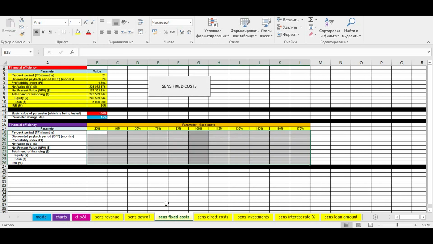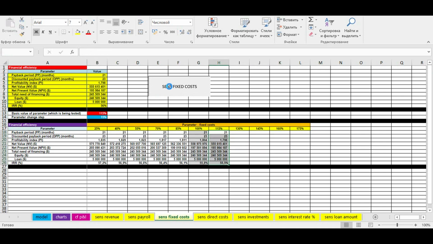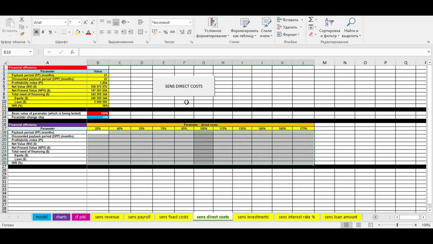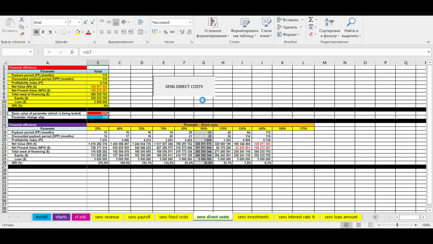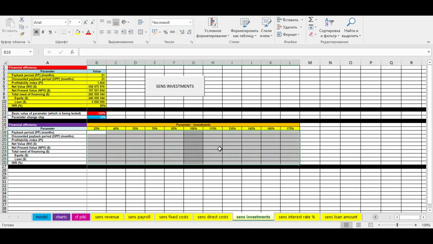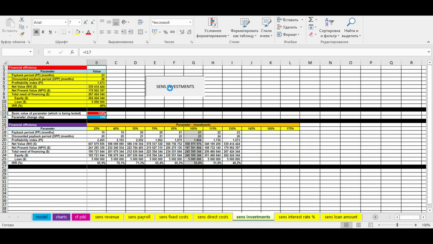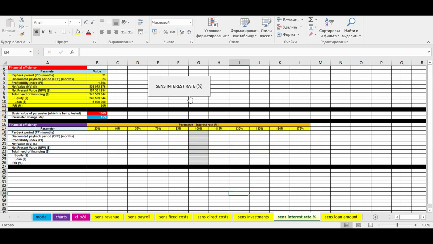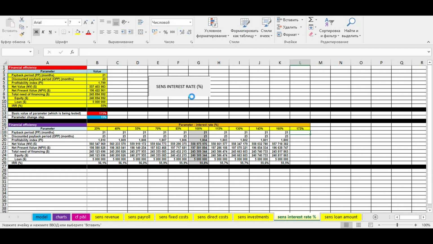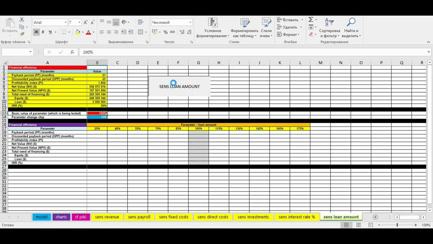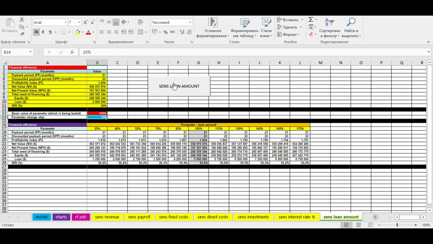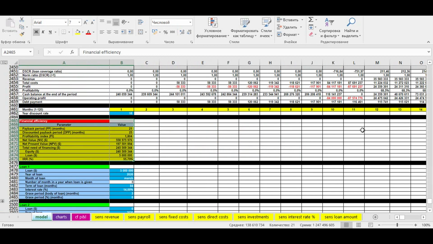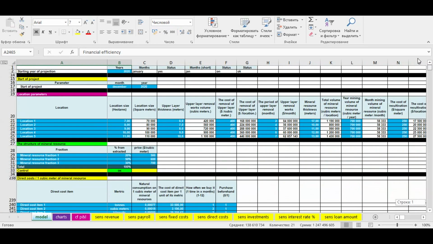Now it's a great moment to rethink your business strategy in time before you start investing your money in business. Maybe it's a good time to return back to inputs and create a new scenario which is more financially strong. The same story goes with all other blocks of sensitivity analysis. So this was Quarry financial business model, which can help you to check quickly the vision of your future business idea.